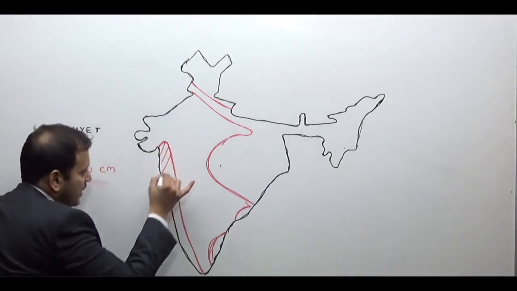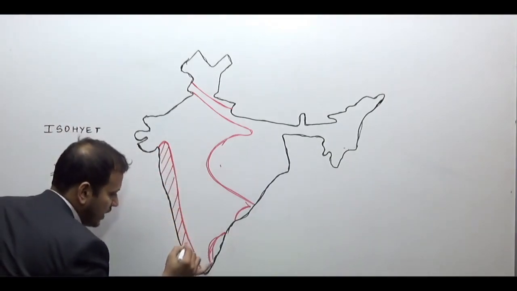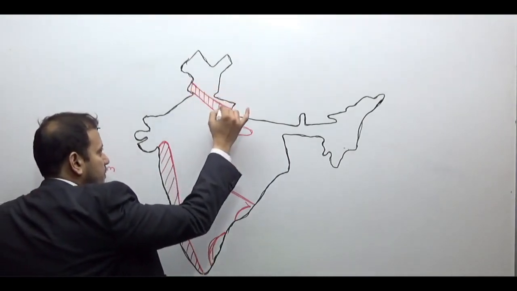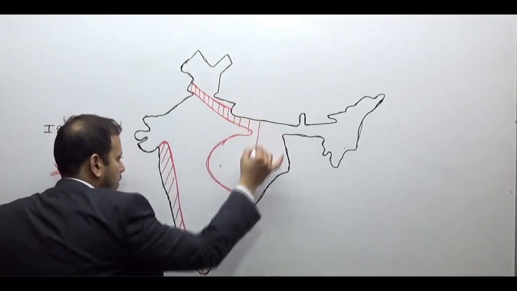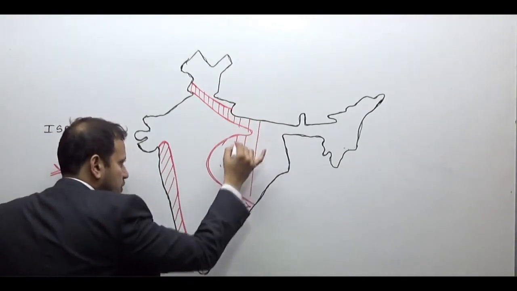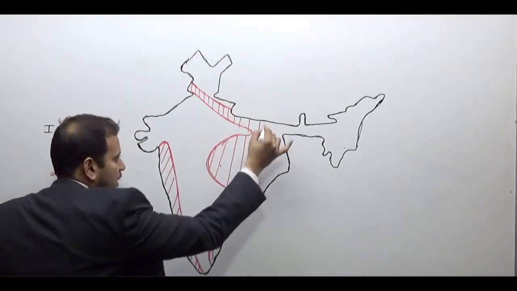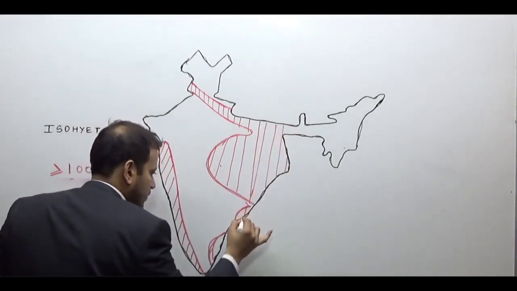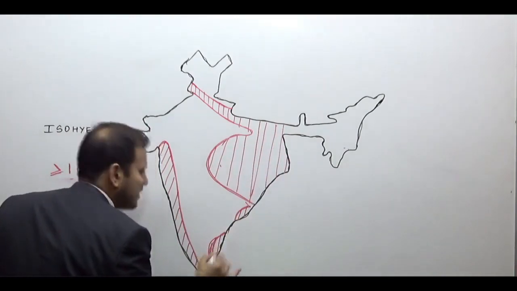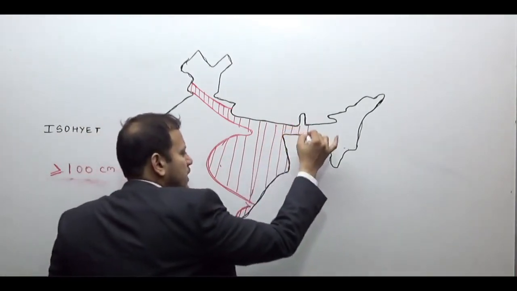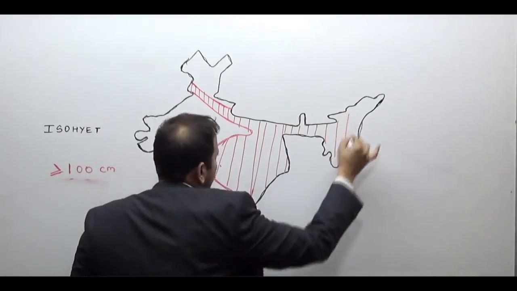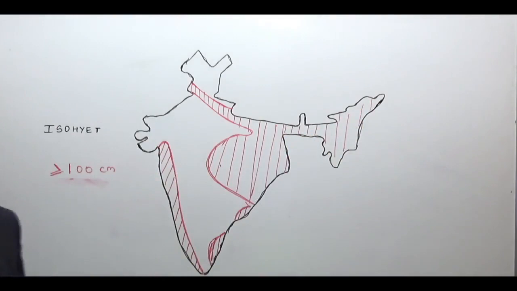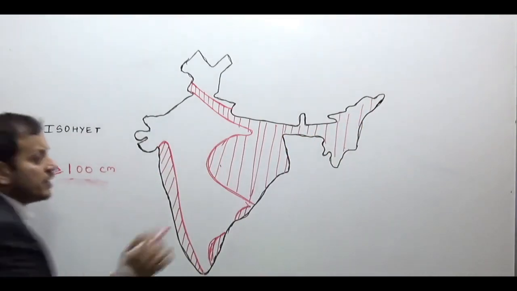These are the areas which receive more than 100 centimeter of average annual rainfall in India. Obviously, some areas will receive more than 100, around 200 centimeters, or some areas even 400 centimeters.